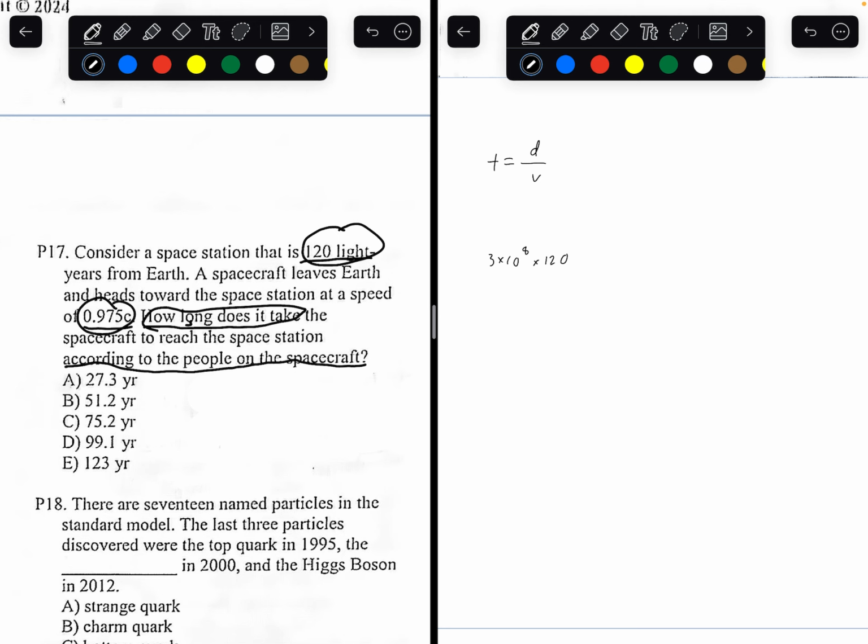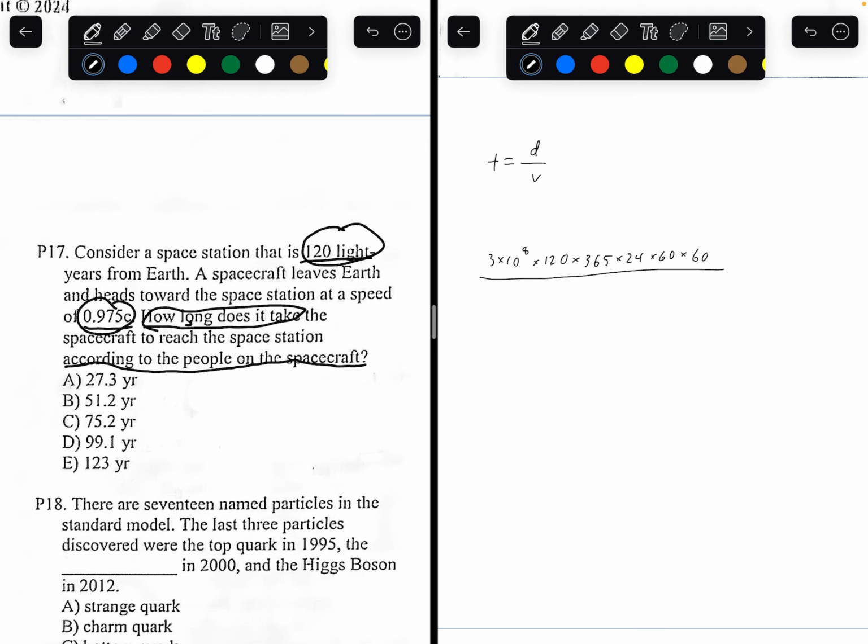We can focus on 365 days, 24 hours in a day, 60 minutes an hour, and 60 seconds in a minute. That's the distance that the spacecraft traveled.